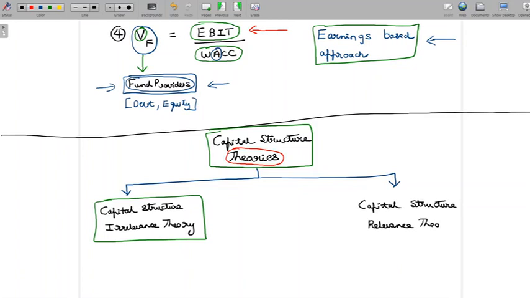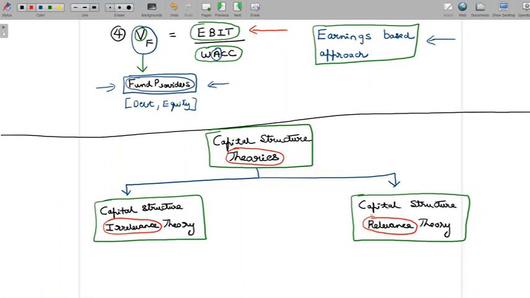So there are some theories that we call capital structure irrelevance theories, and there are some that we call capital structure relevance theories. Now, what do I mean when I say capital structure irrelevance theory, and what do I mean when I say capital structure relevance theory? The way I should understand irrelevance or relevance here is exactly similar to how one must understand irrelevance or relevance in the context of dividend theories.